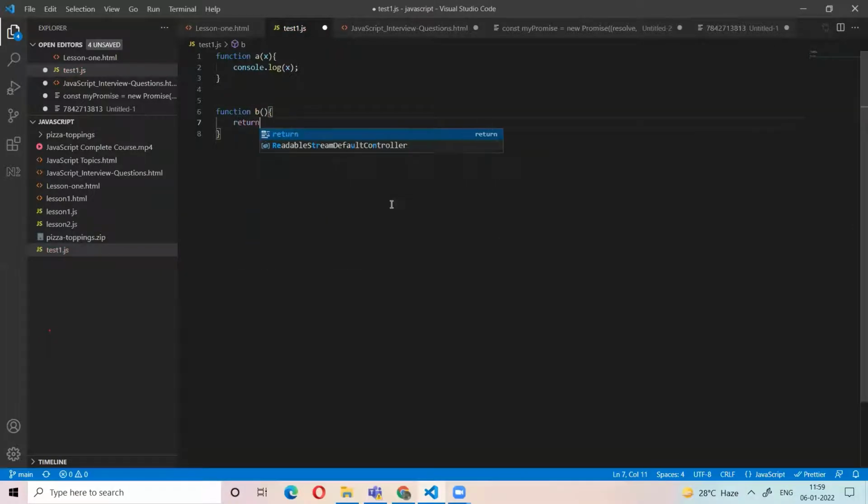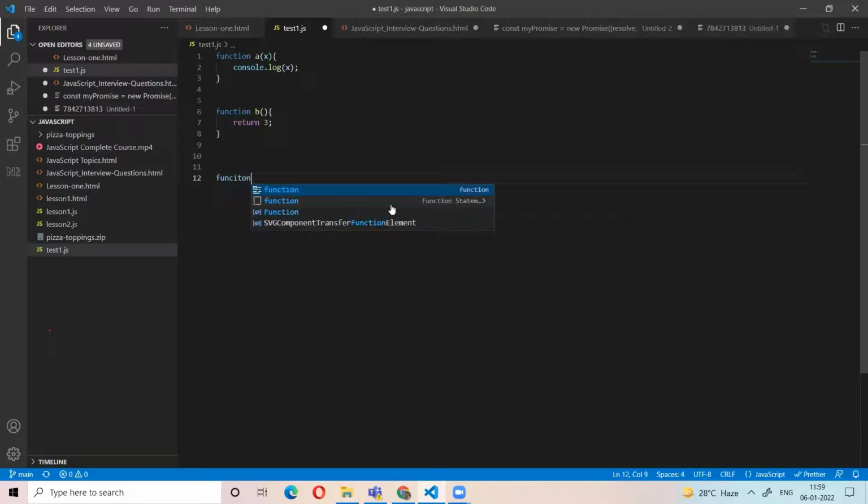Something like 3. If I take any function, it will take arguments and other functions, called function handlers.